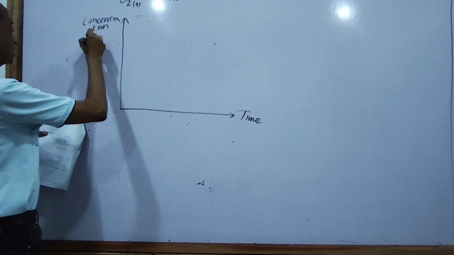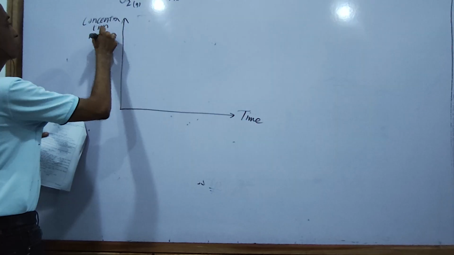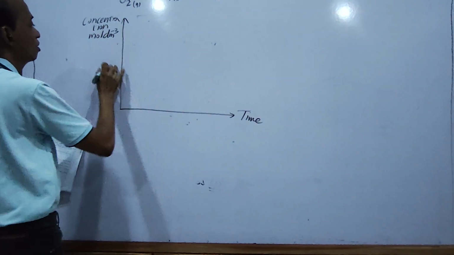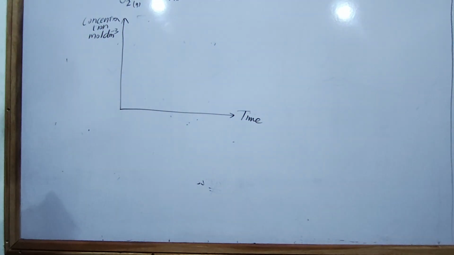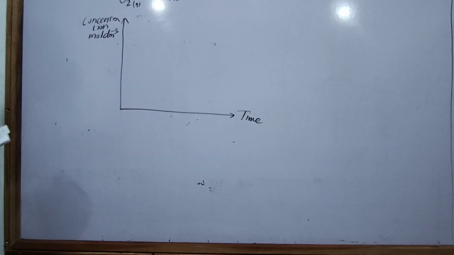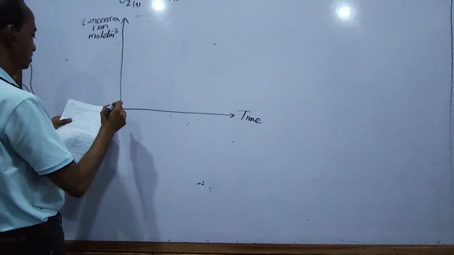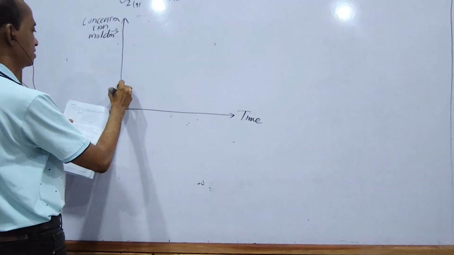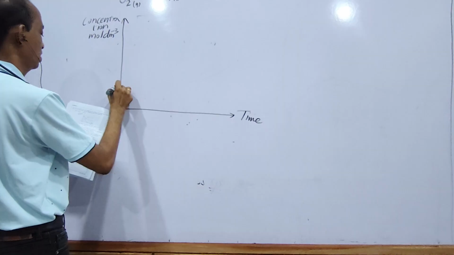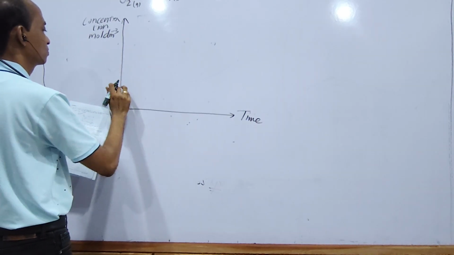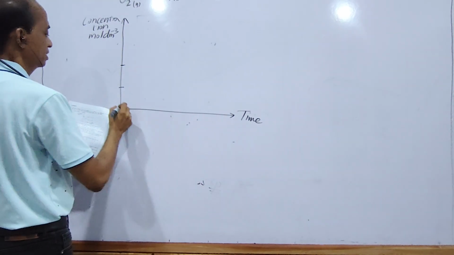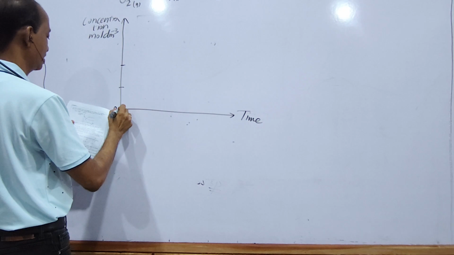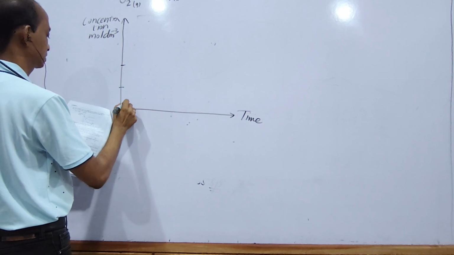The unit is given as mole per cubic decimeter. The axis values are 0, 1 and 2.